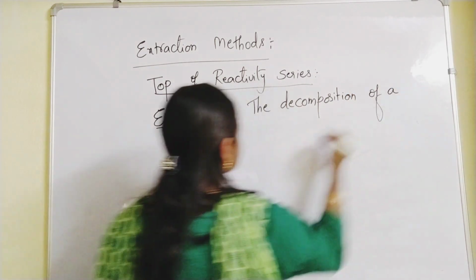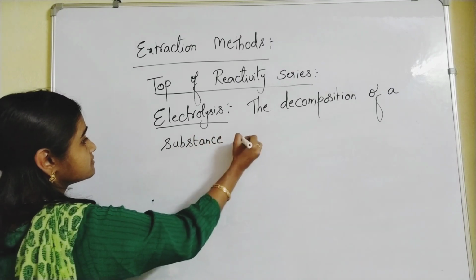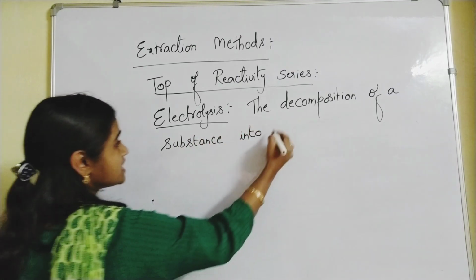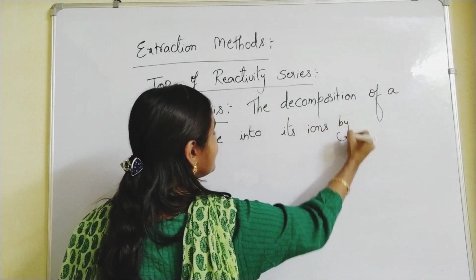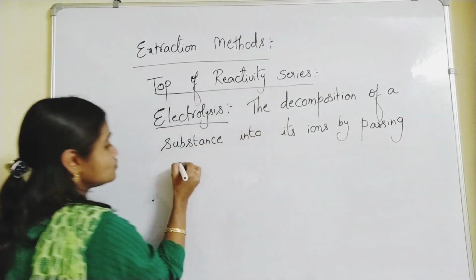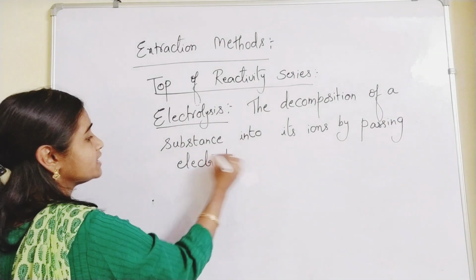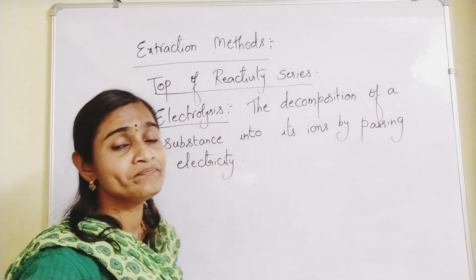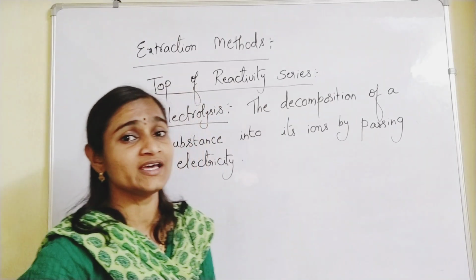Decomposition of a substance into its ions by passing electricity through it, you call it electrolysis. From childhood onwards you were learning the definition, right?